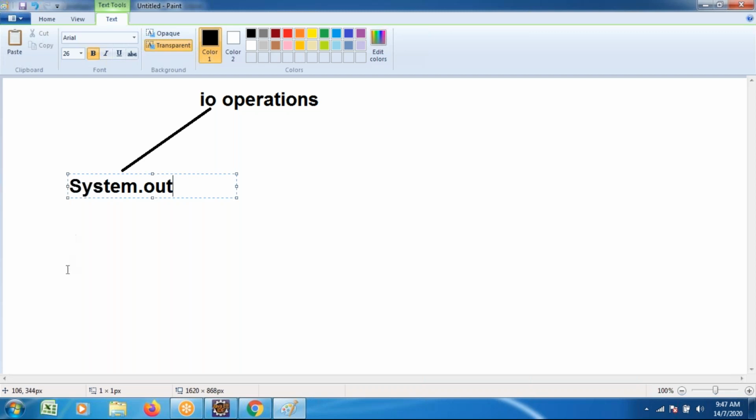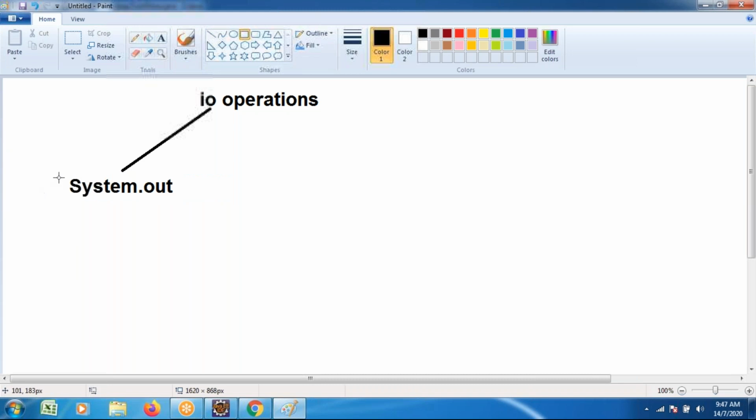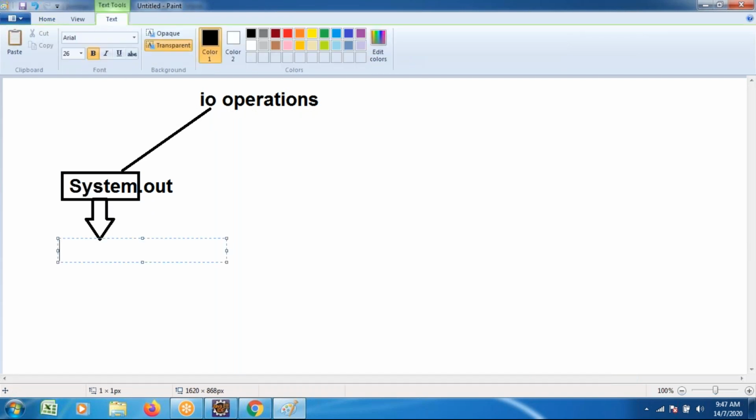System is a built-in class, an already existing class available in Java. Out is an output field. To generate the output, we generally use the System.out.print method. Sometimes we use the println method, sometimes the print method. With println, after the output is generated, the cursor moves to the next line.